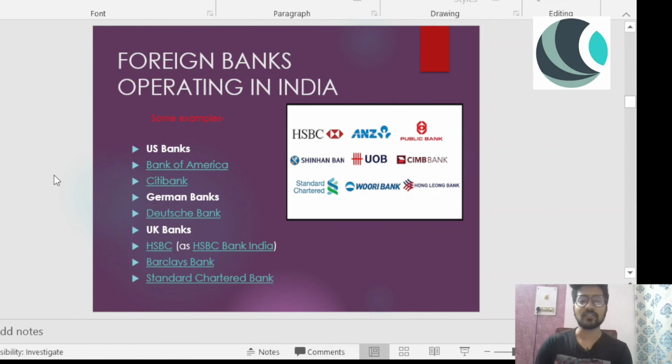What are the foreign banks operating in India? We have a few examples: US Bank, Bank of America, Citibank. Right, most of the people are confused about whether Citibank is a foreign bank, right? So Citibank is also there, German bank is there, UK Bank, and HSBC, or HSBC Bank India, Barclays, Standard Chartered Bank. So these are the examples of foreign banks operating in India, right? US Bank, Bank of America, Citibank. There is a picture for you all to remember that as well, because pictorial references are easy to grasp for the memory.